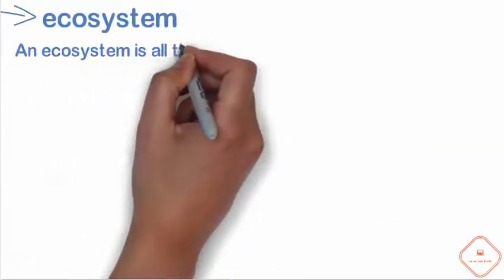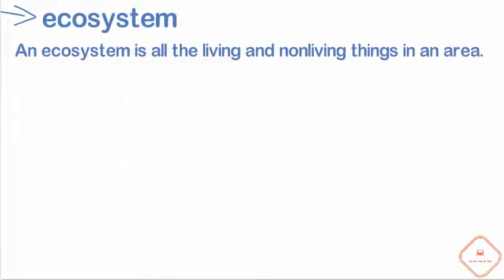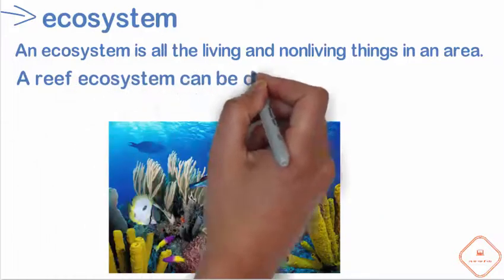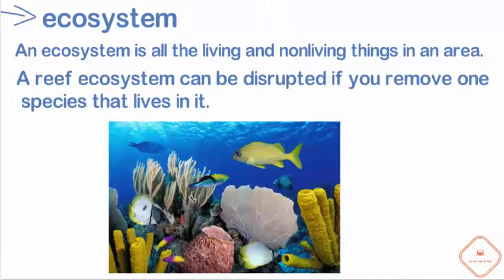Our next word is ecosystem. And you guys can be learning about this in science, right? An ecosystem is all the living and non-living things in an area. A reef ecosystem can be disrupted if you remove one species that live in it. So this week our reading is about the reefs, right? So this is a picture of a reef, and if there is anything that's missing from this ecosystem, it can change the life of the reef.